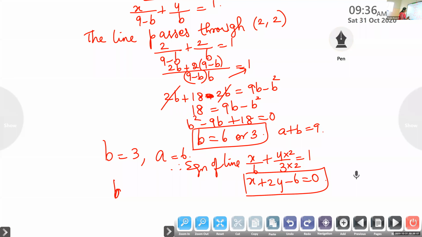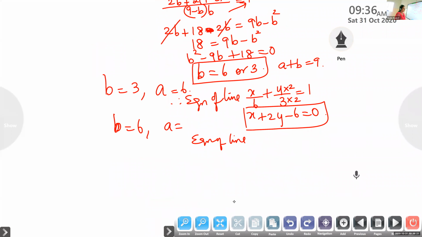When b is 6, what is a? When b is 6, what is the value of a? In that case, what will be the equation of the line? Achyut, is it okay? Aishwarya, is it okay? Any doubt in this question? No, ma'am. Aditya, Satyan, Dia, is it clear? Are you able to follow this?